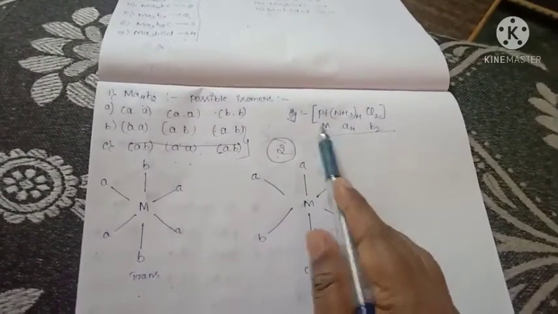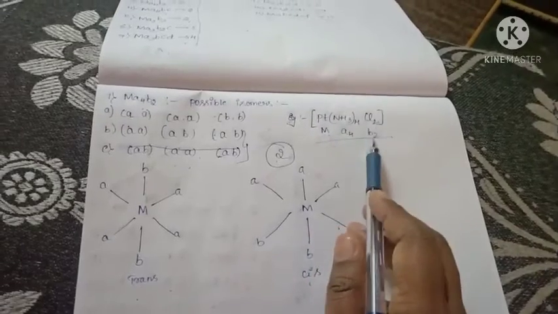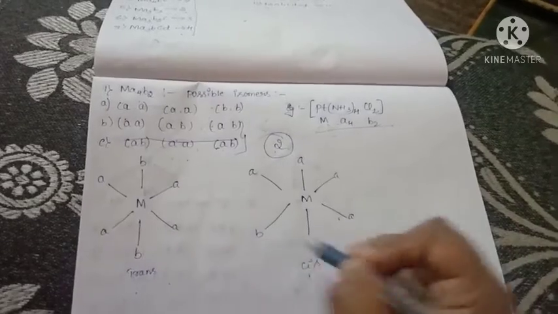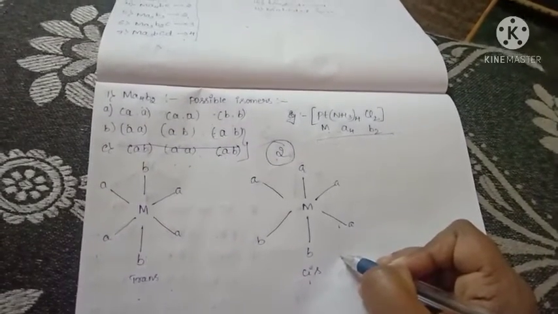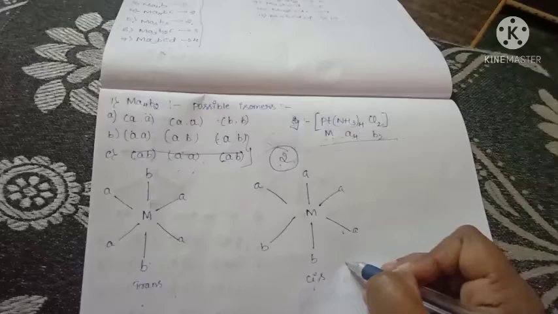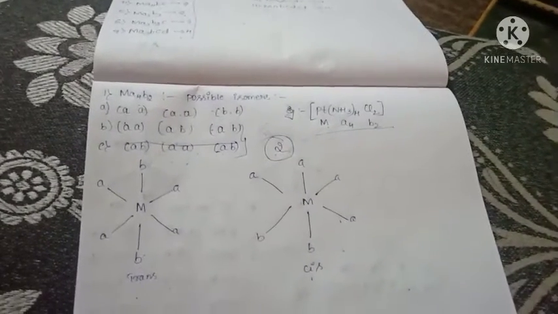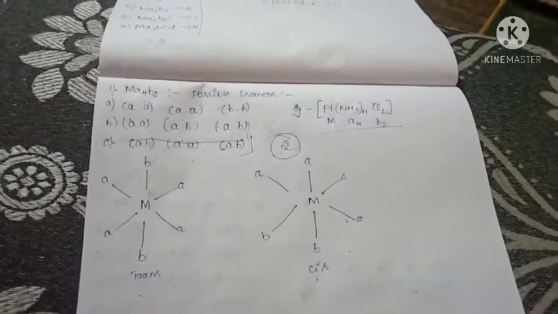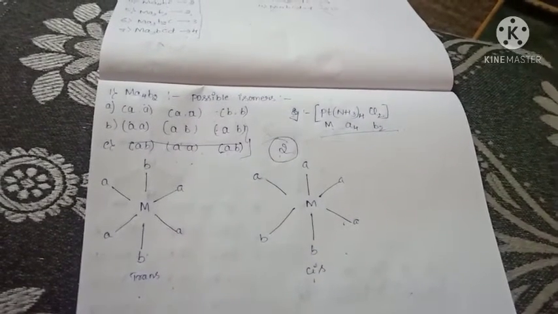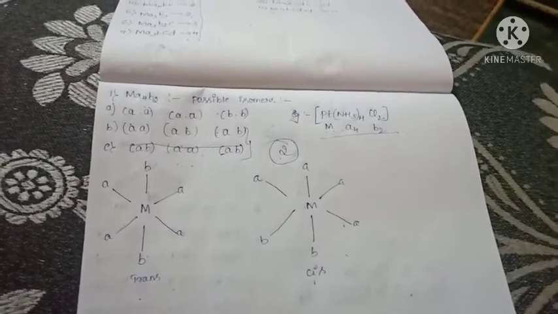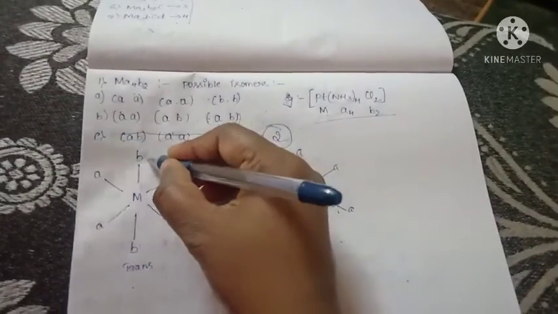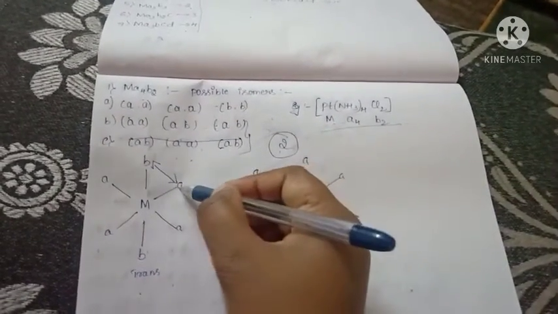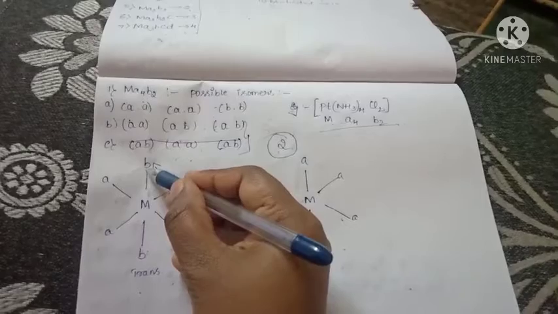Here M is platinum, A means ligand, B means Cl. Here this is the trans isomer and this is the cis isomer. How to recognize which is trans isomer and which is cis isomer? In the last class I told that if the ligand is in the same side, it is called a cis isomer. If the ligand is in the opposite side, it is called a trans isomer. Here you have to see this A and B. A is one ligand, B is another ligand.